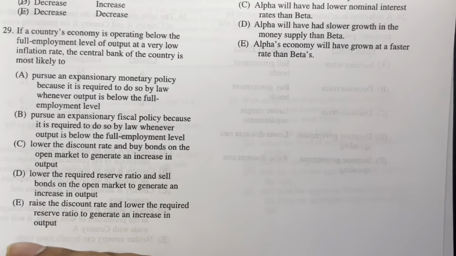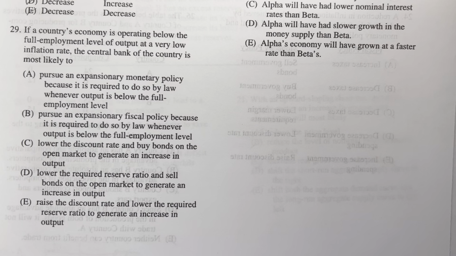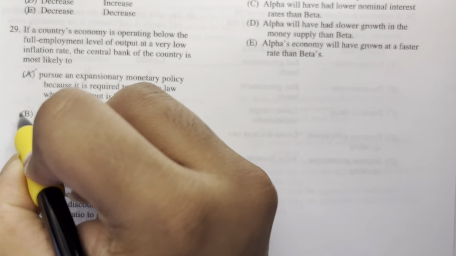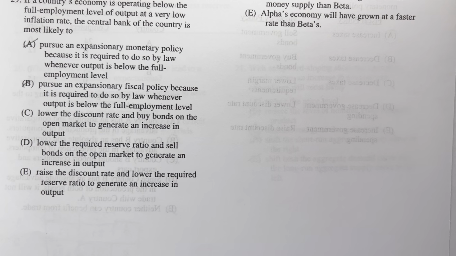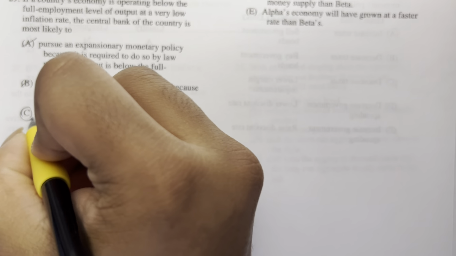All right. 29. If a country's economy is operating below the full employment level of output at a very low inflation rate, so they're trying to expand that, the central bank or the government is most likely to pursue an expansionary monetary or expansionary fiscal policy. Both will work. But it is required to do so by law whenever output... That's not true. So you can literally just take those out. Lower the discount rate and buy bonds, that increases the money supply and generates an increase in output. Okay, 29, C looks really good.